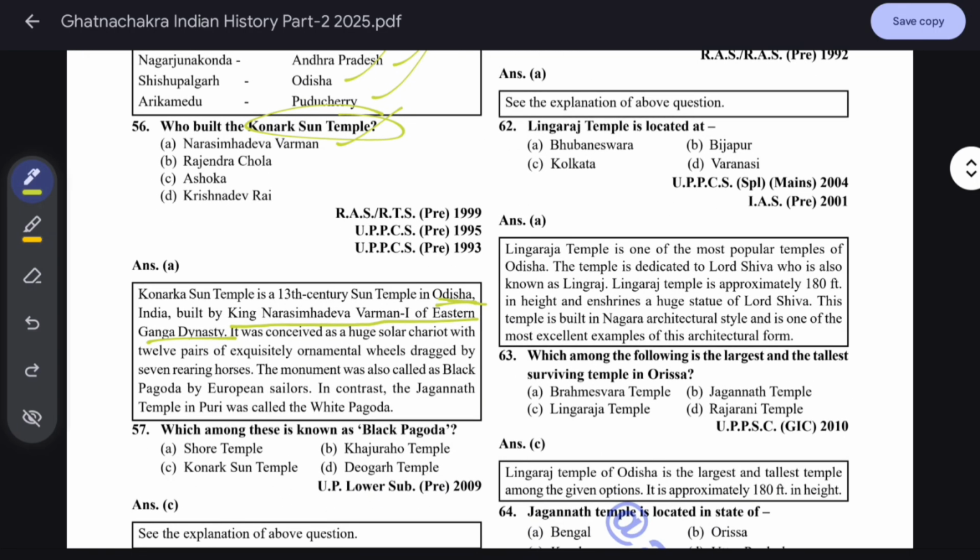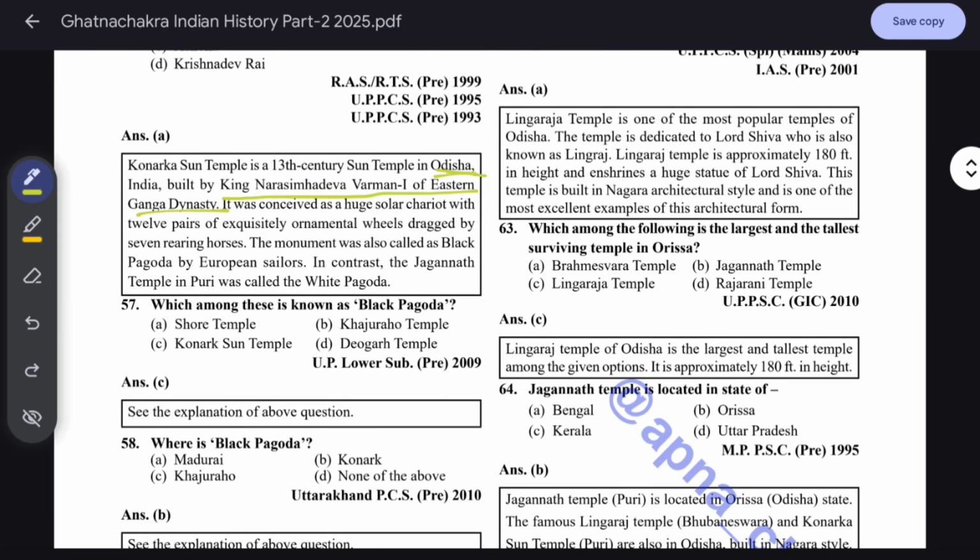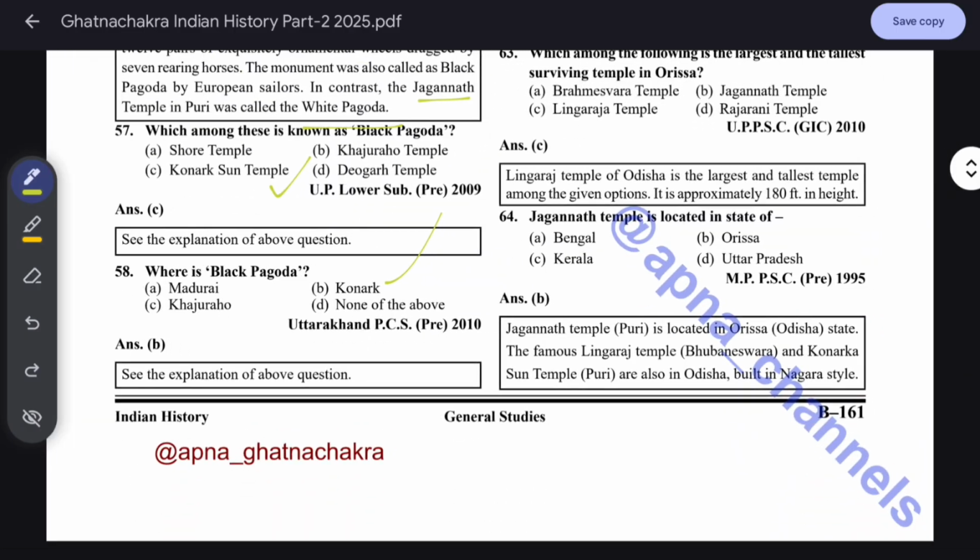It was conceived as a huge solar chariot with 12 pairs of exquisitely ornamental wheels dragged by 7 rearing horses. The monument was also called the Black Pagoda by European sailors. In contrast, the Jagannath temple in Puri was called the White Pagoda. Which among these is known as Black Pagoda? It is the Konark Sun Temple, and Jagannath temple is the White Pagoda.